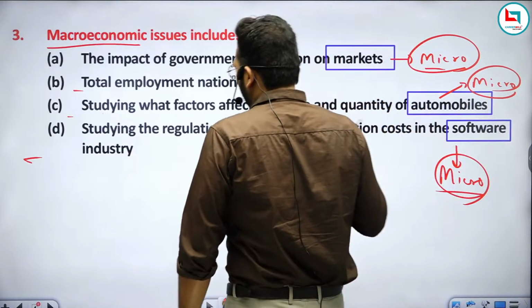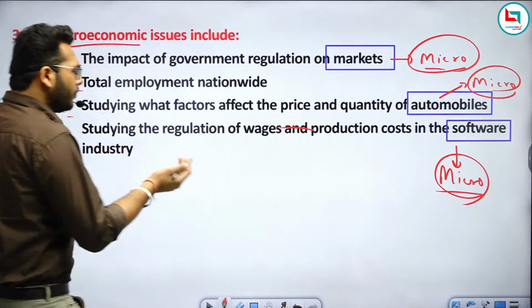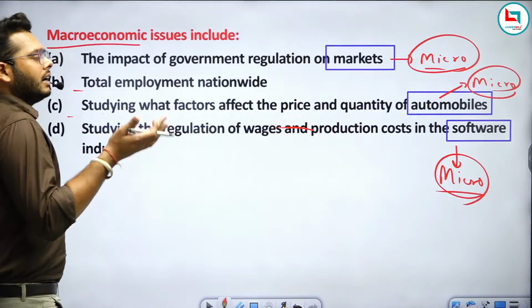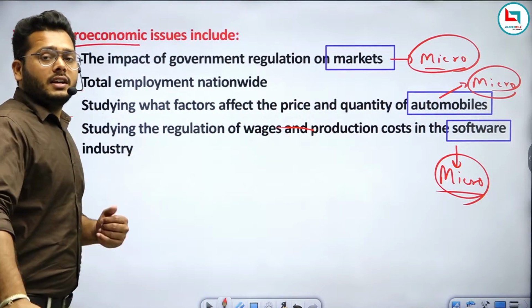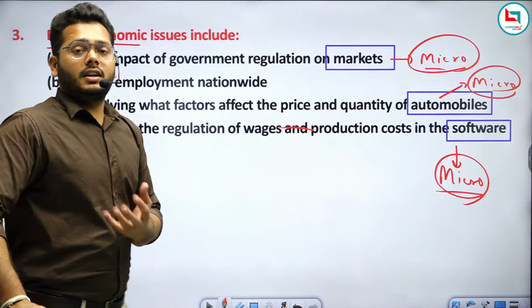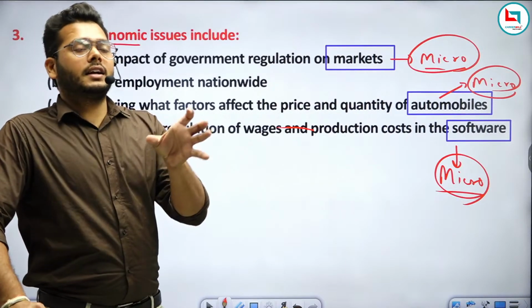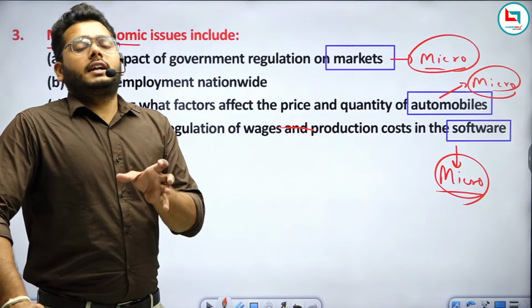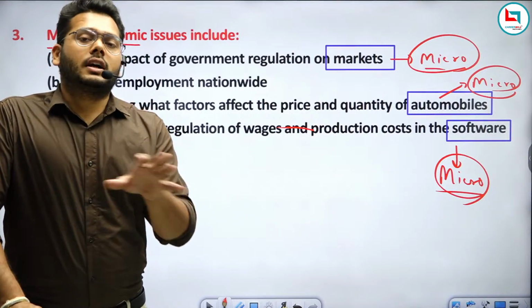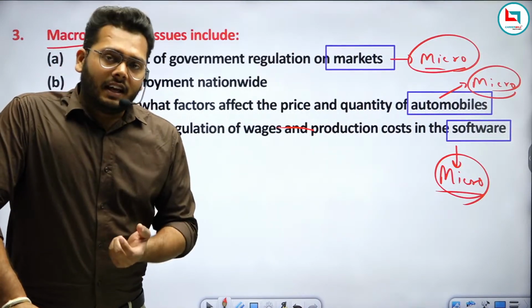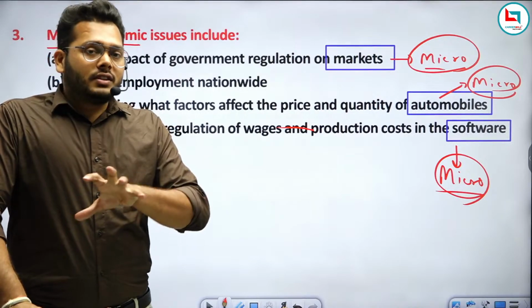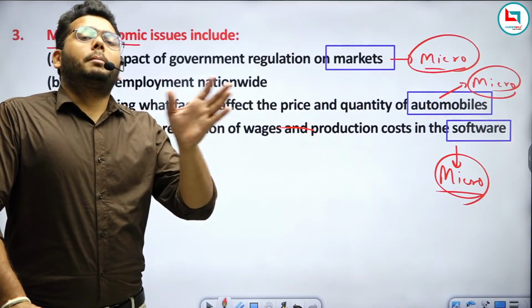Because here the option is talking only about the software industry, which means an individual level. Whenever we study economics at an individual market, an individual level, an individual society or community, this study will be related to